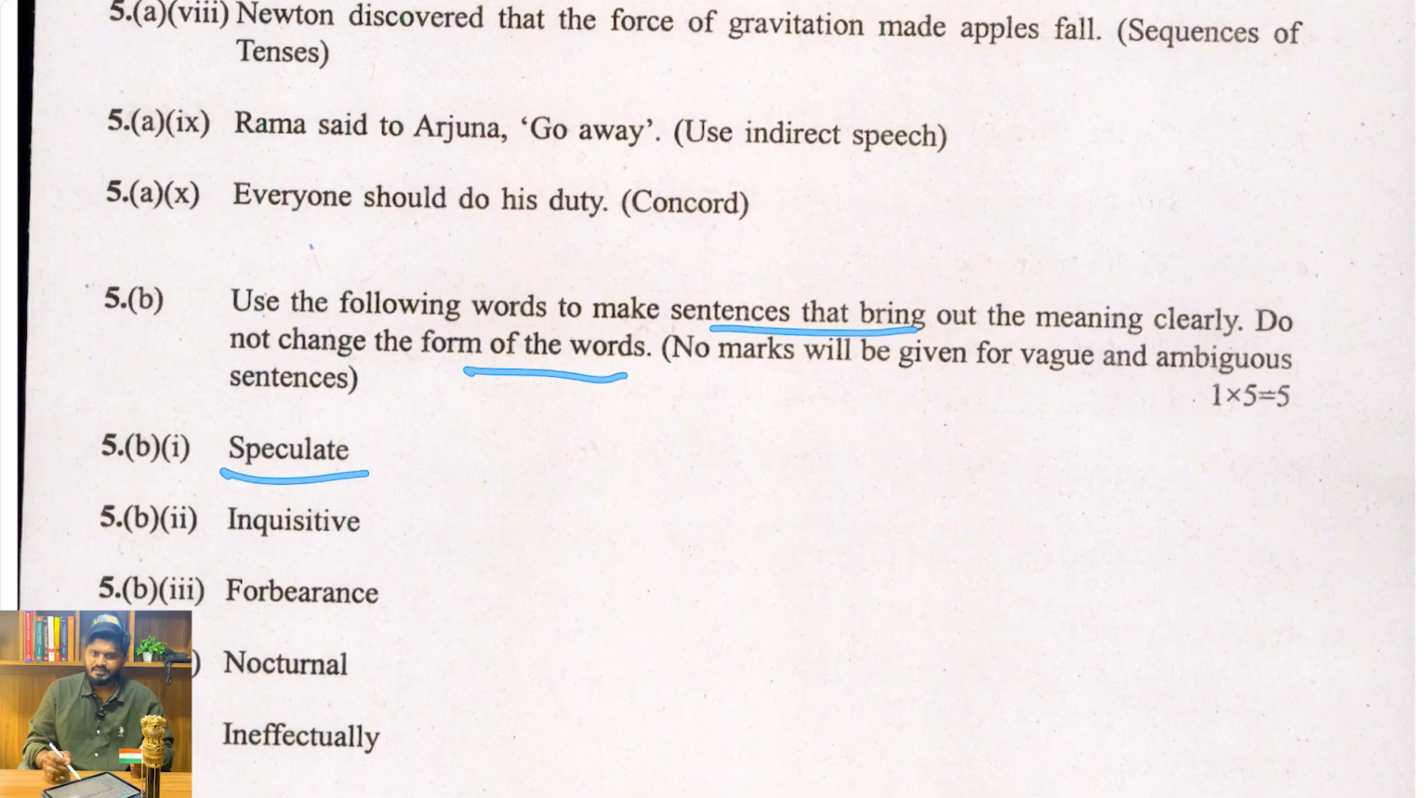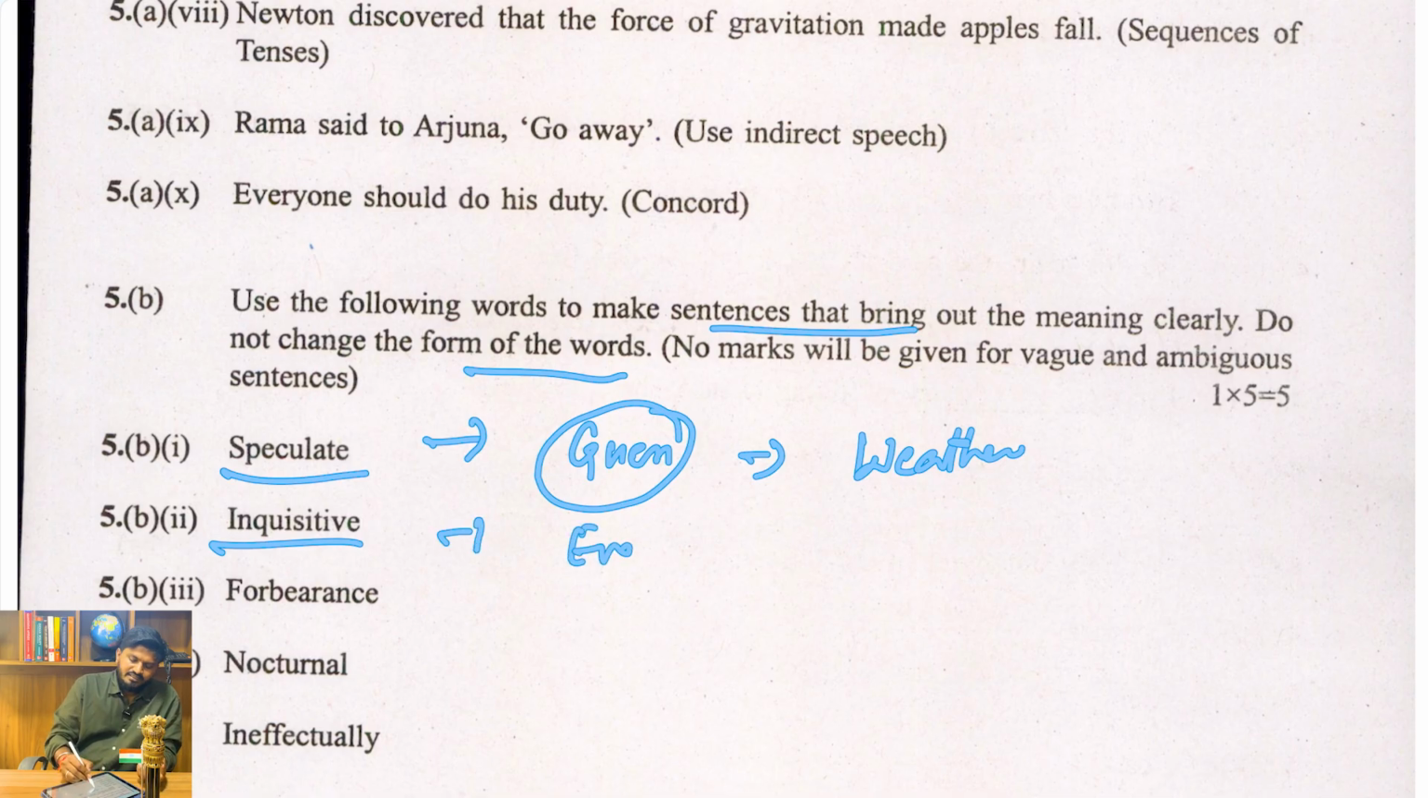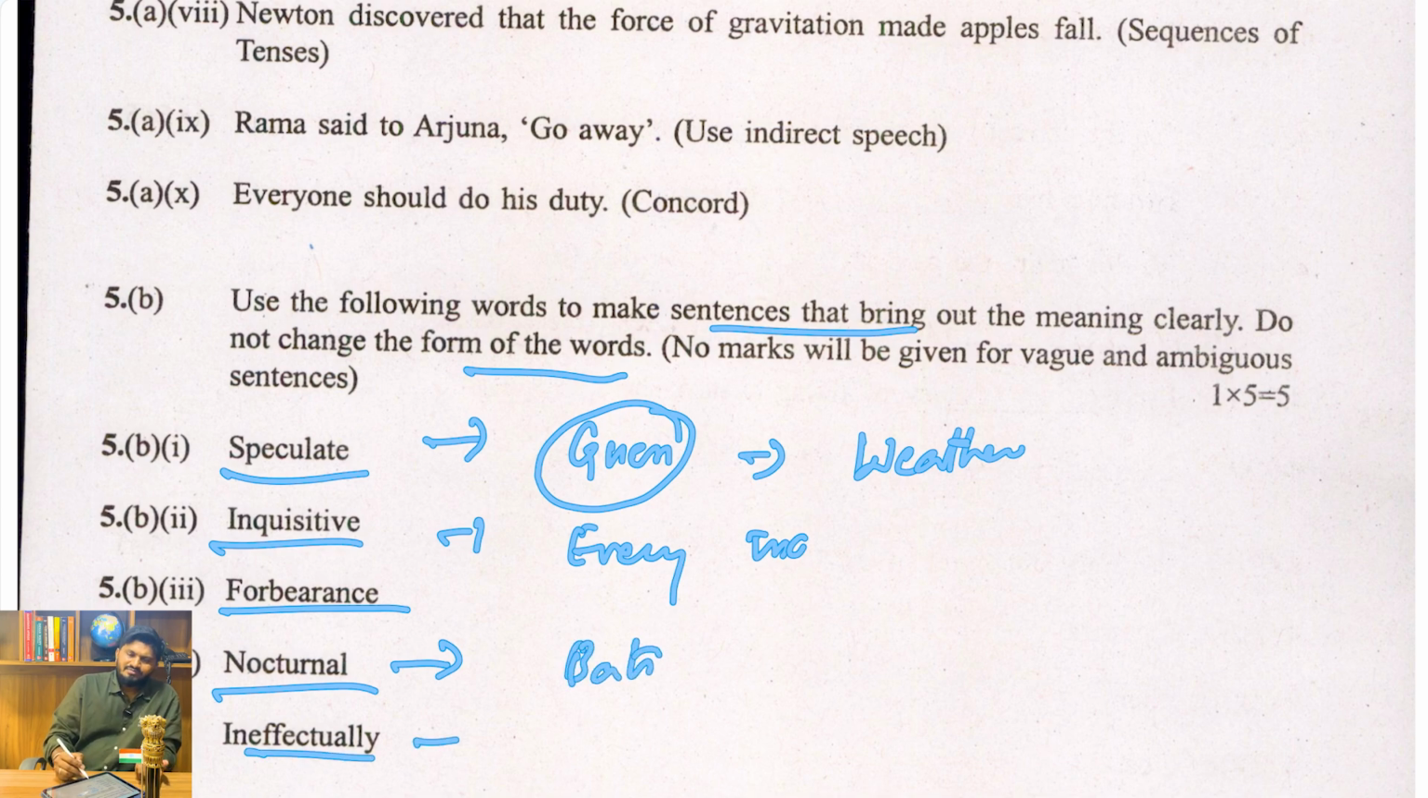So speculate, something like that. What is speculate? Like you guess, something on the line of guessing. For example, weather report speculates that today there will be rain. Okay, weather speculation. Inquisitive, meaning every individual has an inquisitive nature in his mind. And then forbearance and nocturnal. Nocturnal is for those who stay up at night, so you can write bats are nocturnal animals. Ineffectually, something which is not effective.